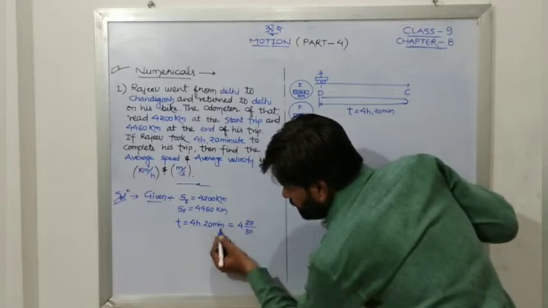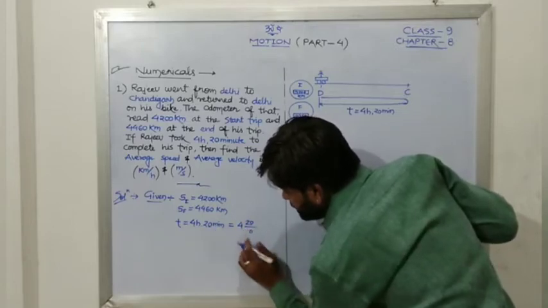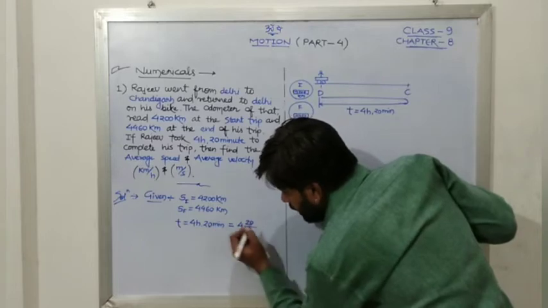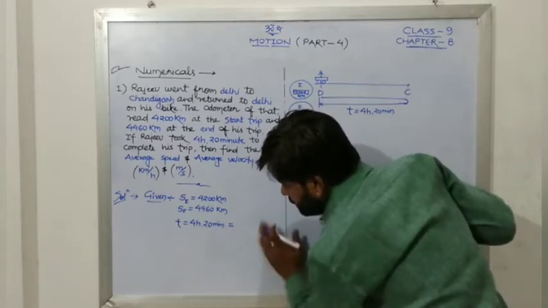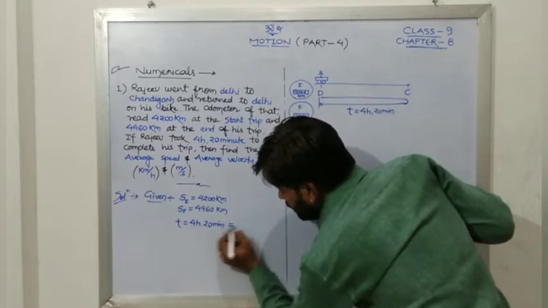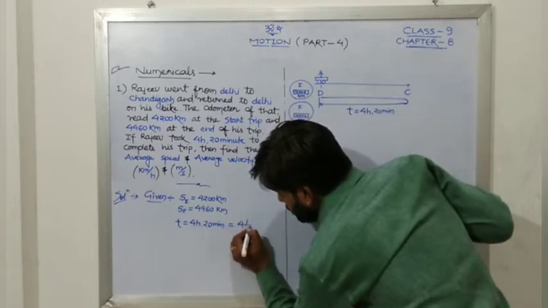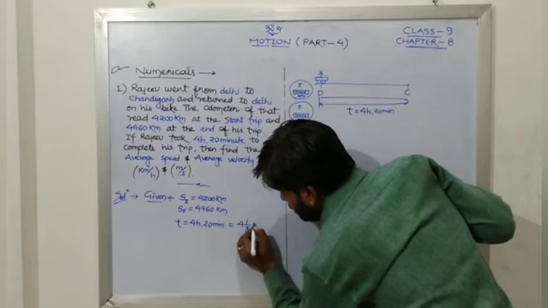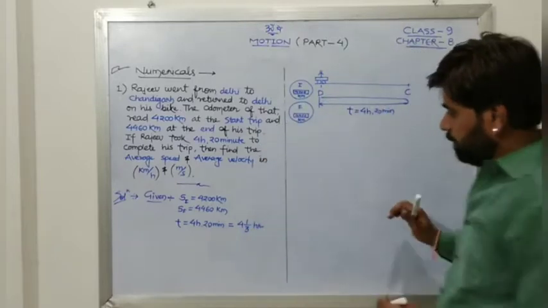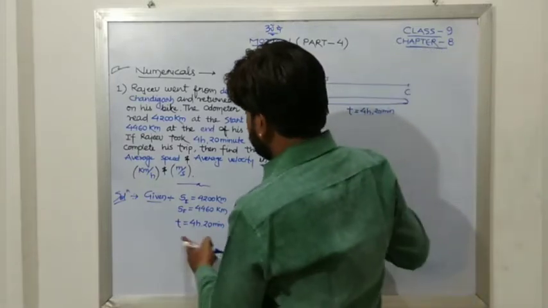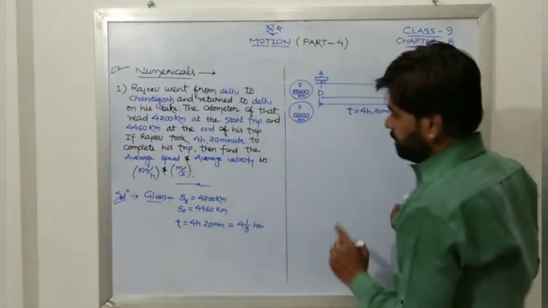Why? Because 20 minutes is 20 by 60 hour. So this will be what? Again, this is nothing but 4 and 1 upon 3 hours, as we have already done in that particular one. So this is the thing which they have given to us.